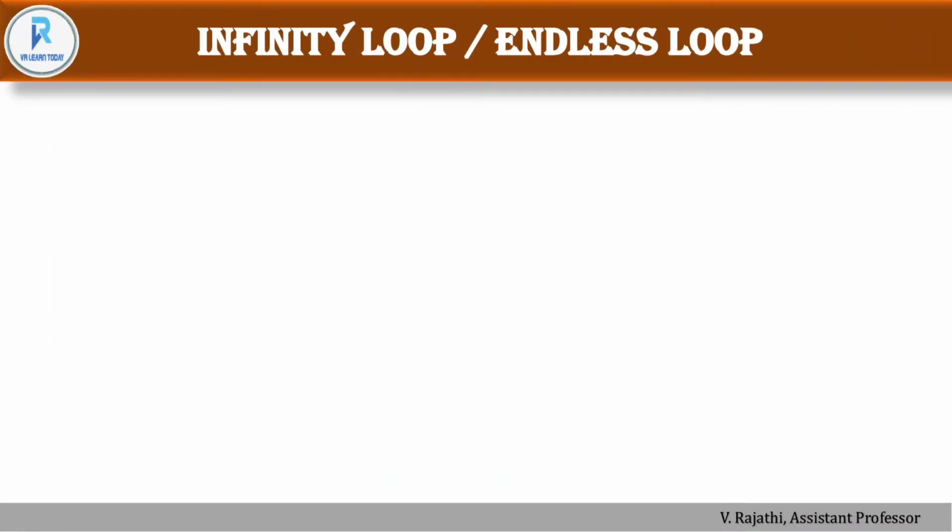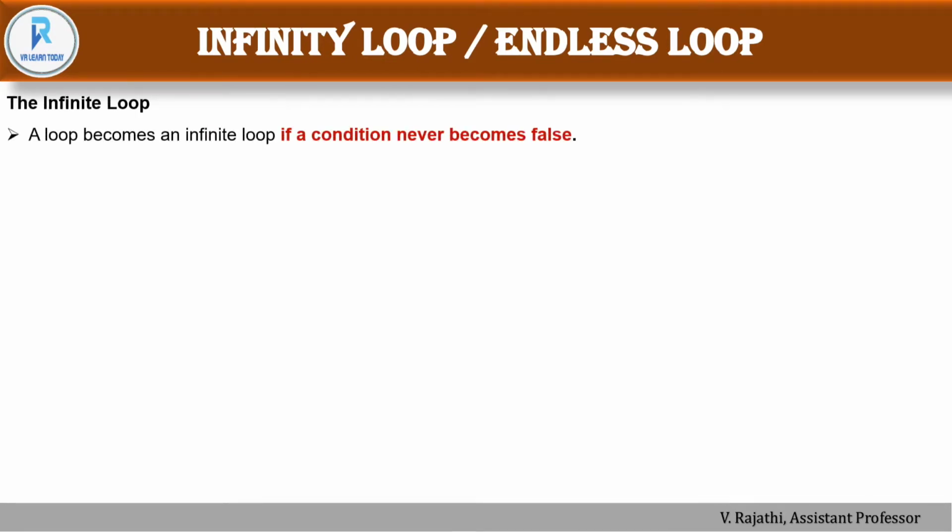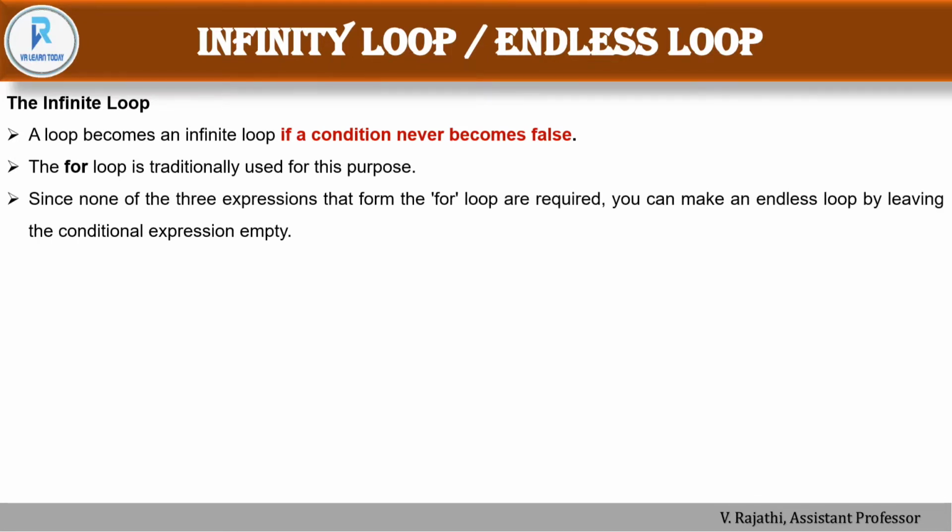First we have to know what is an infinity loop or endless loop. A loop becomes an infinity loop if the condition never becomes false. The for loop is traditionally used for this purpose. Since none of the three expressions that form the for loop are required, you can make an endless loop by leaving the condition expression empty. Because if the condition is empty, it is considered as true. So the condition never becomes false. That time it is called an infinity loop or endless loop.